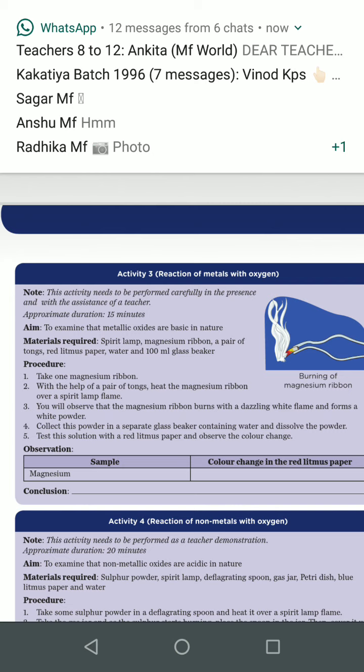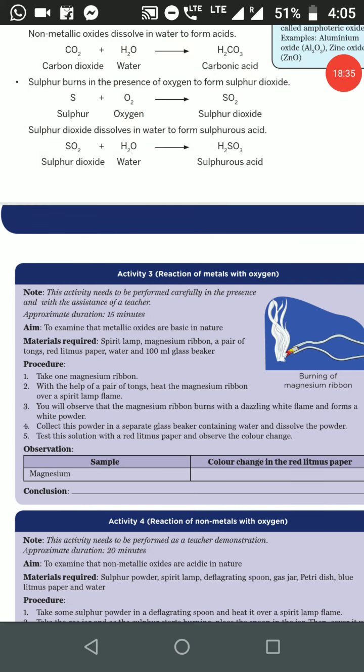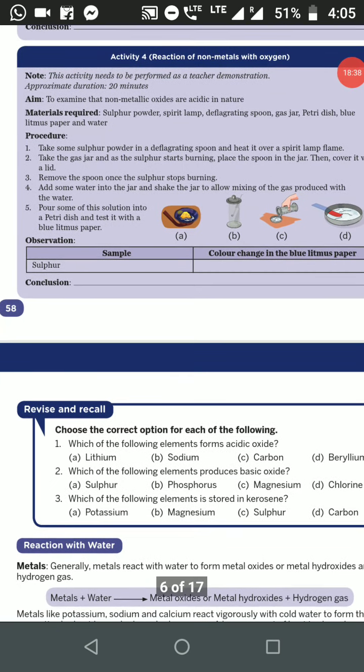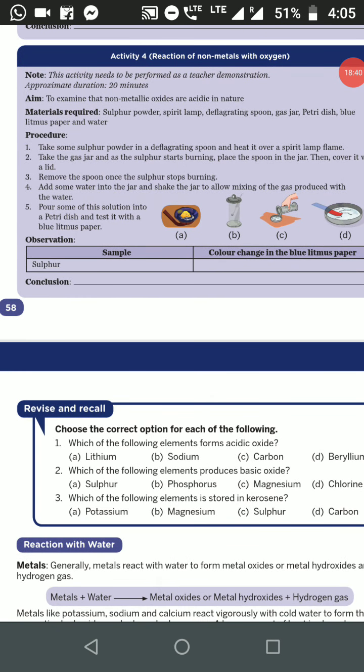Okay, next see the questions. Choose the correct option for each of the following. Which of the following elements has the ability to form acidic oxides? The non-metals form acidic oxides, whereas the metals form basic oxides. Among the options lithium, sodium, carbon and beryllium, the non-metal is carbon. So carbon will form acidic oxide.